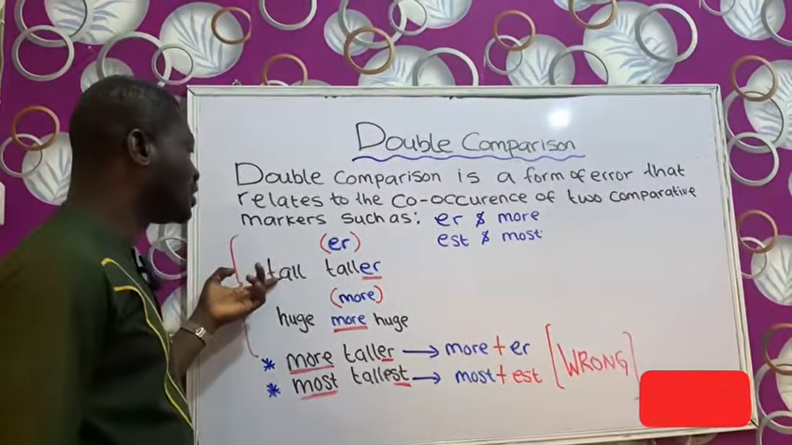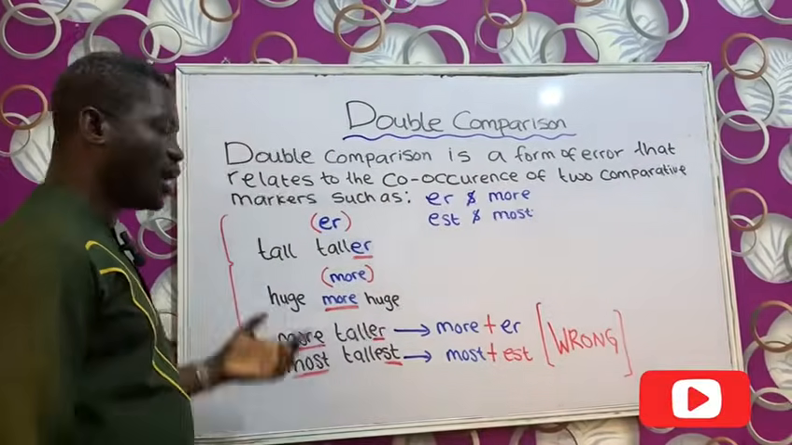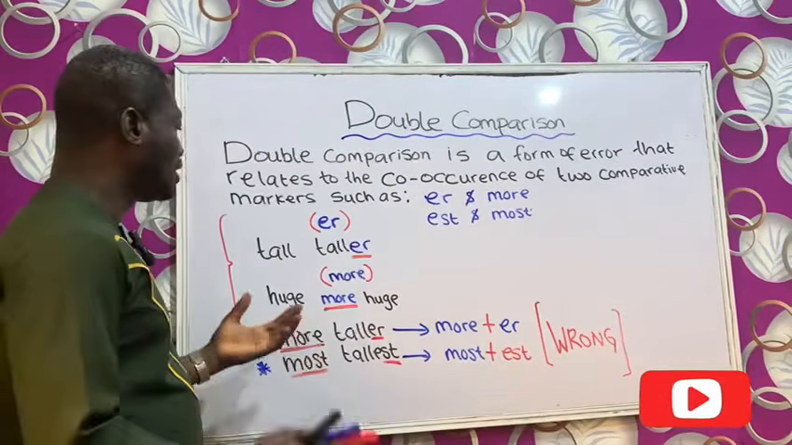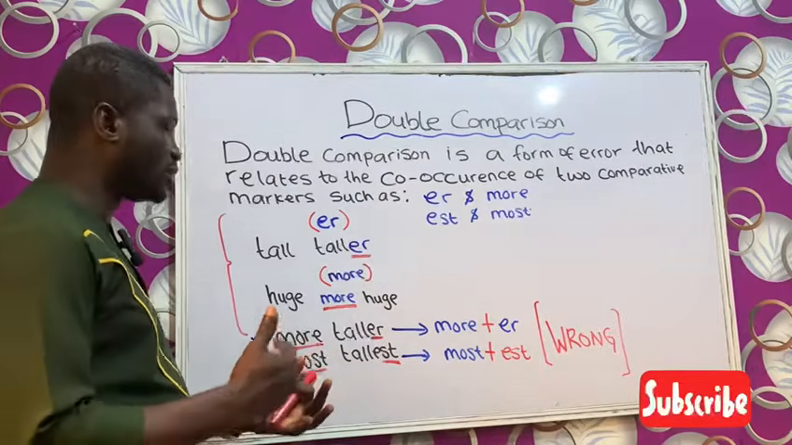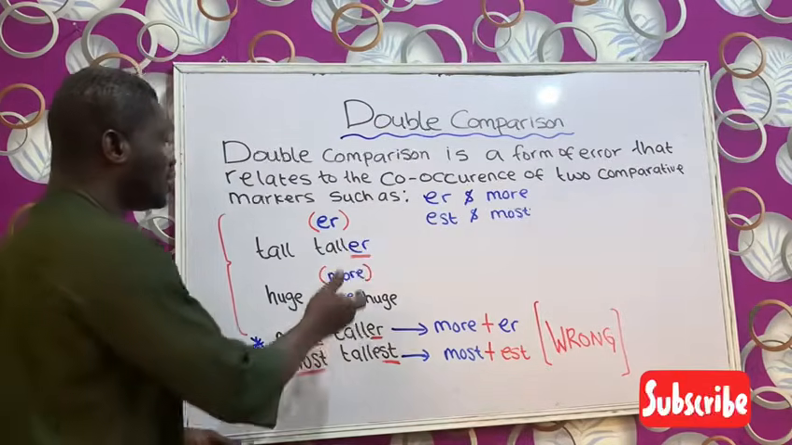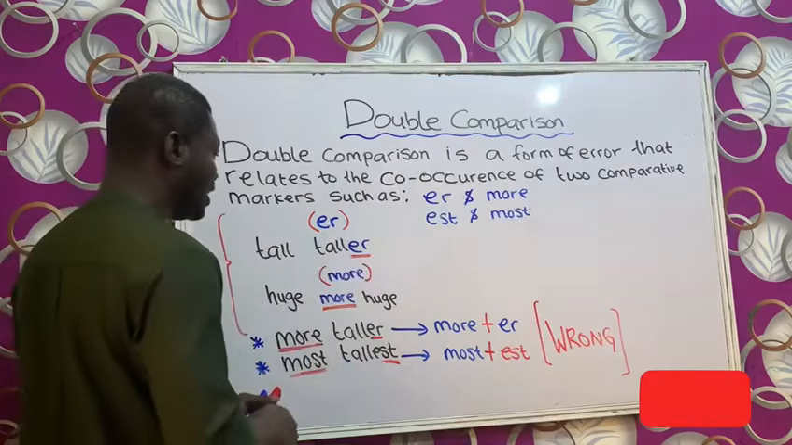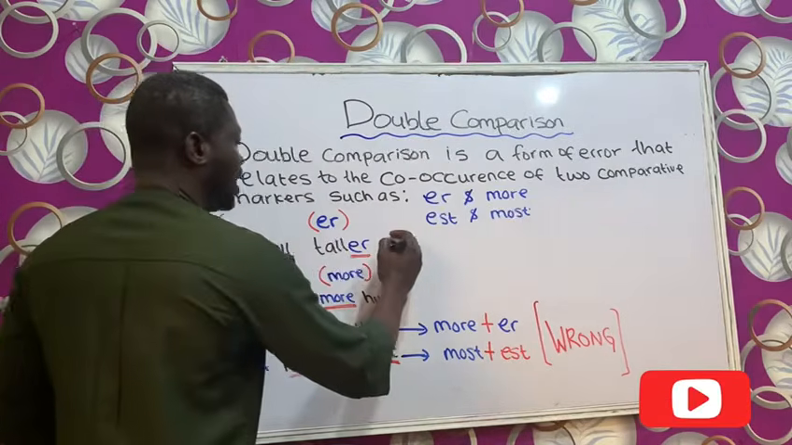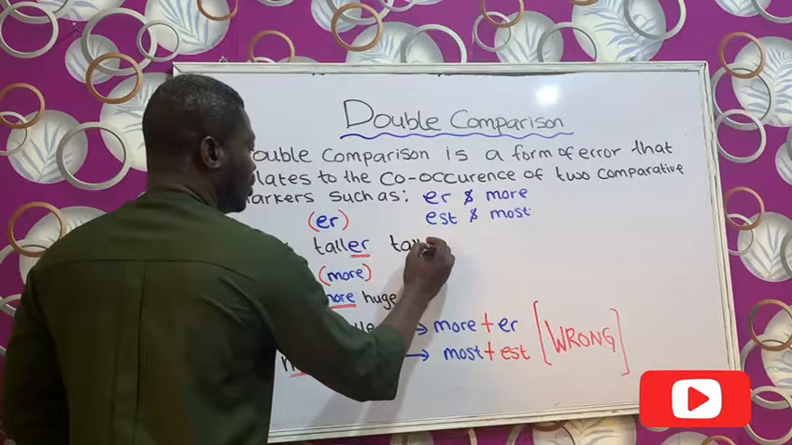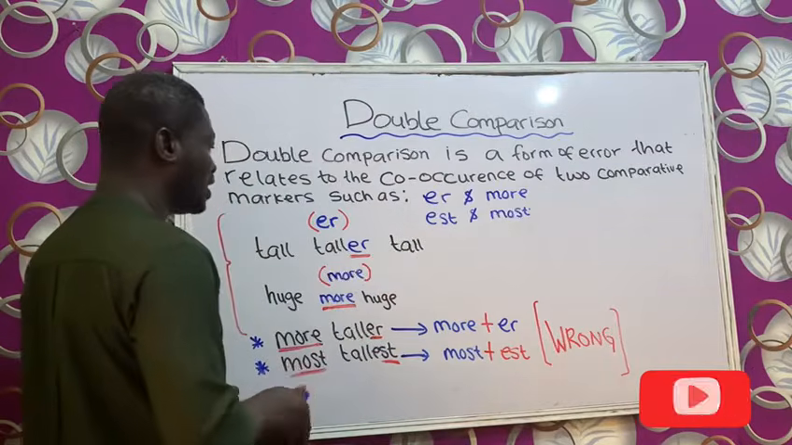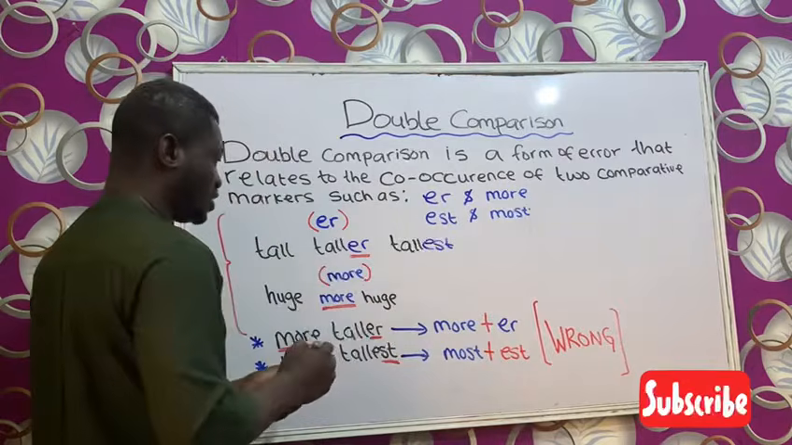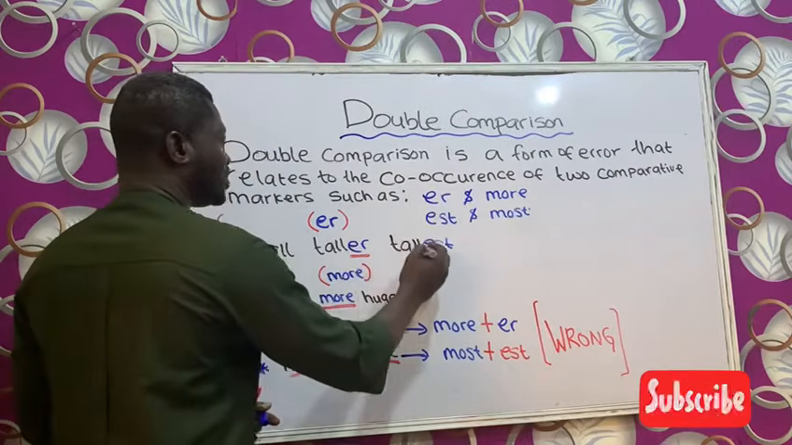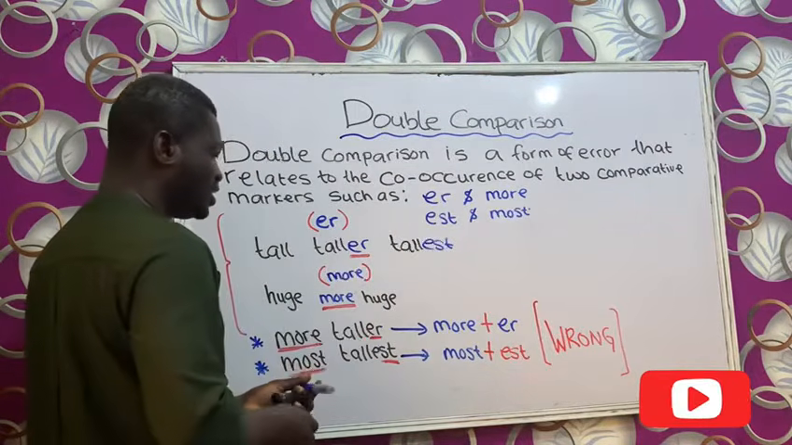Think about this. That is tall. I can actually compare this. Take for example, I want to compare between two people. One is taller than the other. So I say taller. You can see I've just added ER to that. And if they're three, I could say, let's say he's the tallest of the triplets. Tallest. So you can see here, I've just added EST. So this is how we compare.